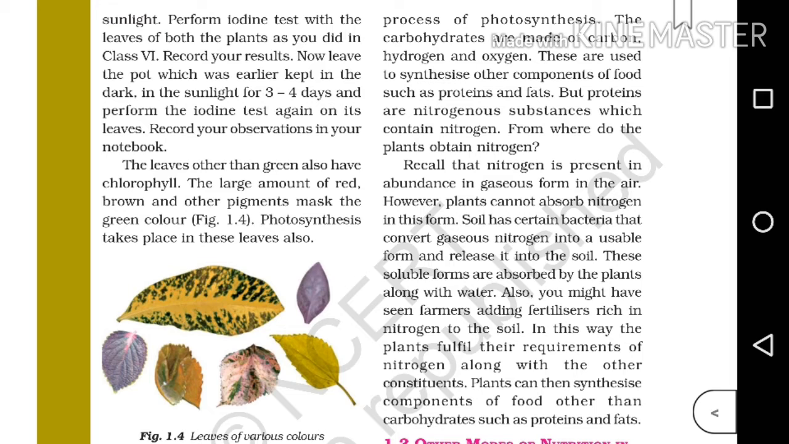The green pigment chlorophyll is present in these leaves. But these leaves also have other pigments, such as red, brown or other colors. These pigments are present in a large amount and mask the green pigment. That's why we can't see the green color of the leaf. Actually, these leaves also have chlorophyll and photosynthesis takes place in these leaves. Okay.